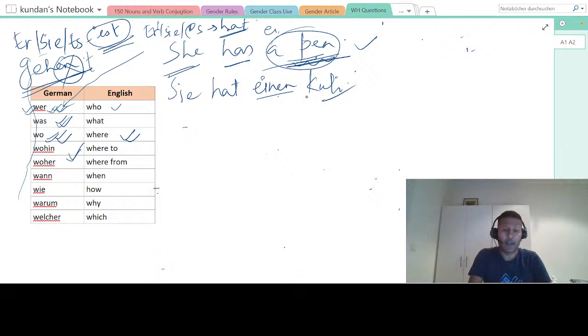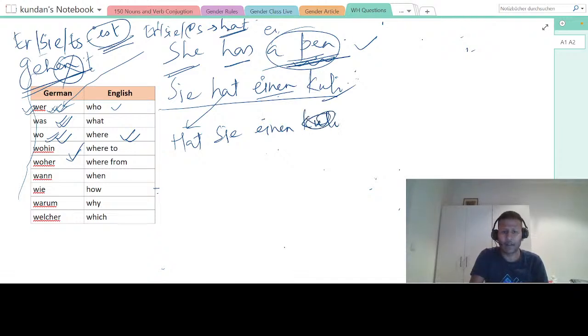So now I say, does she have a pen? Who can make this sentence quick? You have 5 seconds for this. This is very, very easy. Does she have a pen? You already know she has a pen. Sie hat einen Kuli, right? She has a pen. Yeah, perfect. Hat sie, just what you have to do, put this at the beginning. Hat sie einen Kuli. That's right, hat sie einen Kuli. That means does she have?